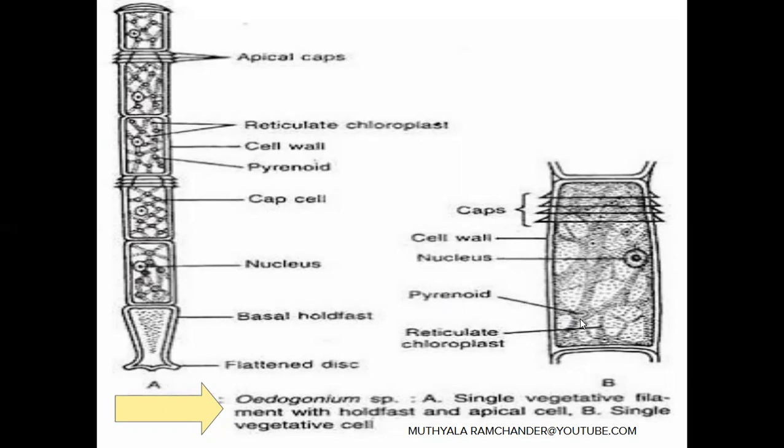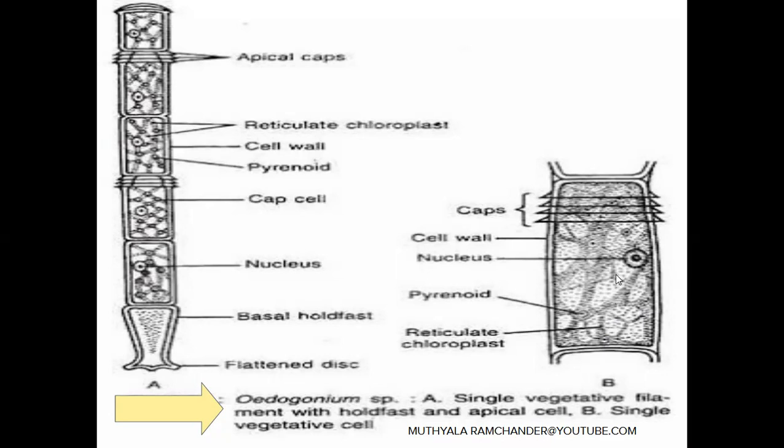The pyrenoids are the main parts of the chloroplast. They mainly help in the storage of starch. The chloroplast prepares food material by photosynthesis, and excess starch food material is stored in pyrenoids. Pyrenoids are present on the corners of the chloroplast.